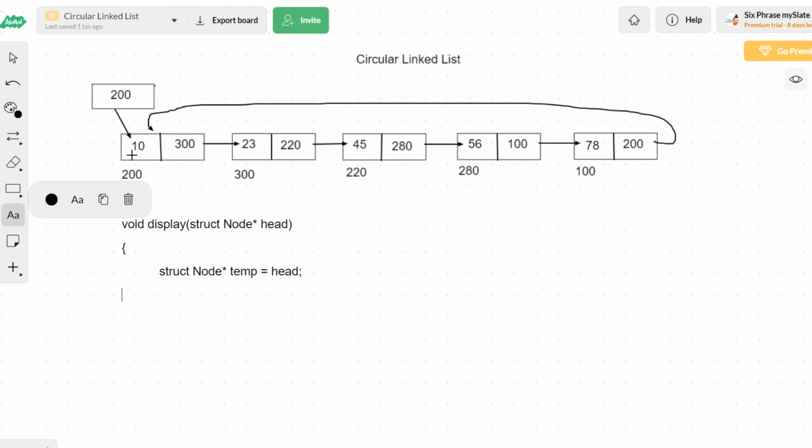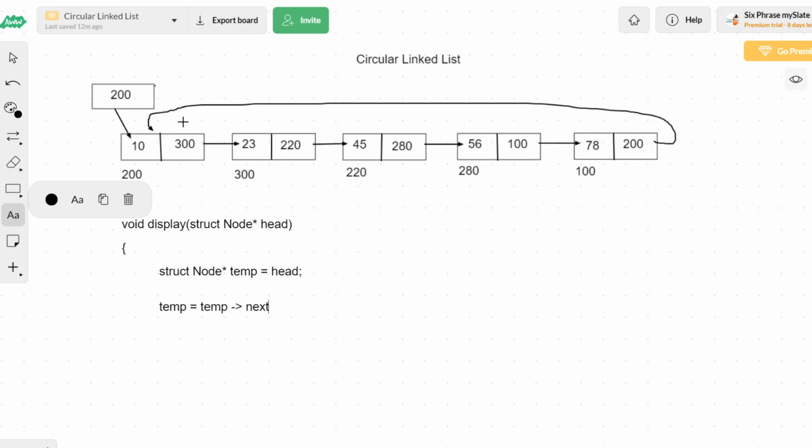Now, the next thing that I will do is move the temp pointer to the next node. So temp is equal to temp of next. This syntax will take the temp pointer from the first node to the second node. If I execute the same statement again, it will move from the second node to the third node. Once again, it will move to the fourth node, then the fifth node. Once again, see here 200, it will come back to the head node.